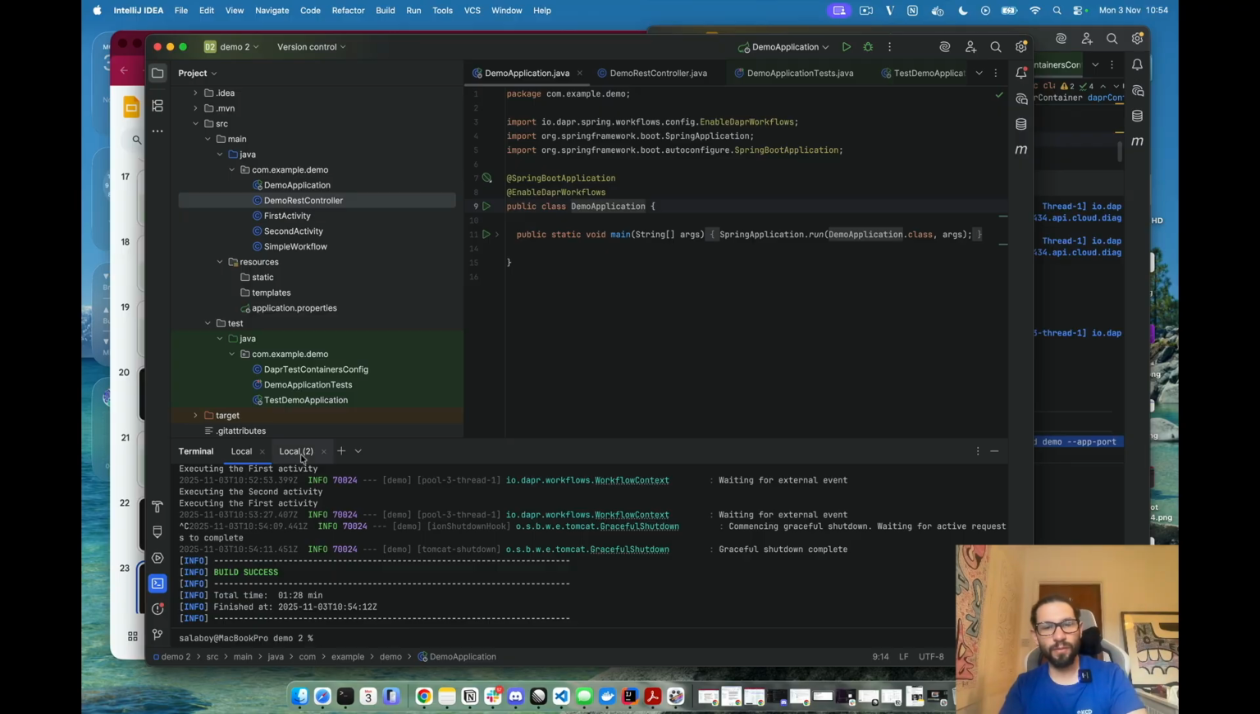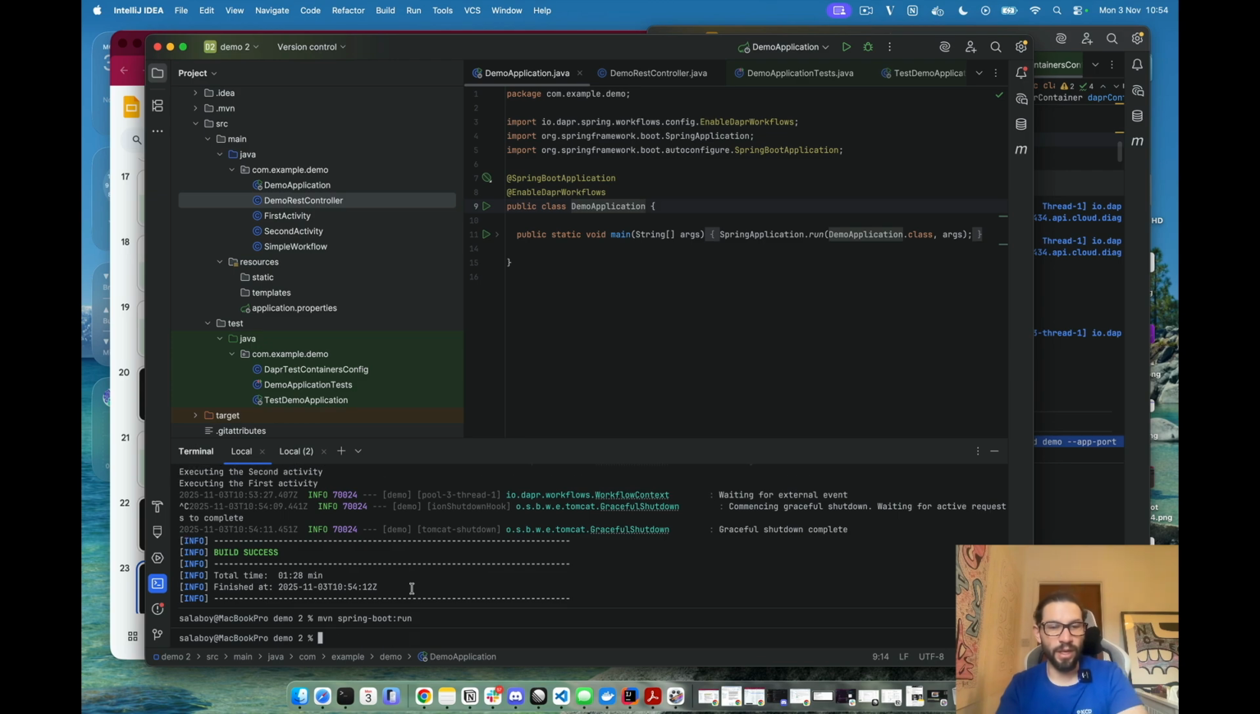As I showed you before, when you run the applications with normal mvn spring-boot:run, this doesn't start Dapr because we are not using the test configuration, right? But that's the way that you will run your application inside Kubernetes.